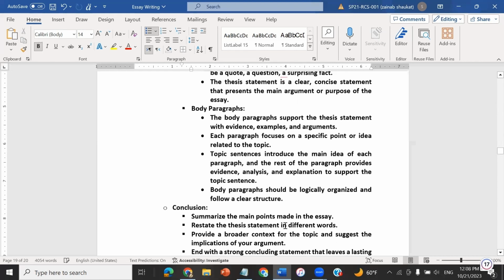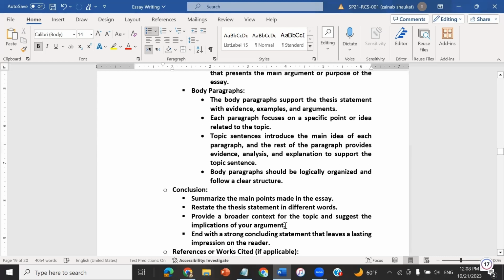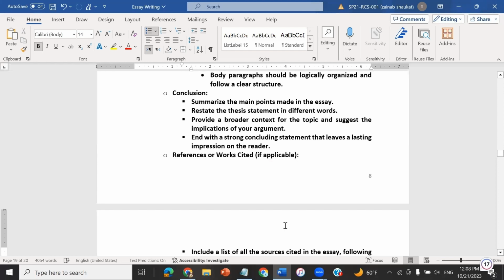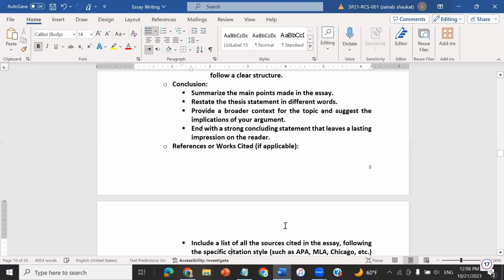And in the last, the conclusion, summarize the main theme of the essay, restate the thesis statement in a different way, and finally conclude your essay. And in the last part of the essay, references must be given if applicable. So these are the main components of an essay. What are these? Introduction, body paragraphs.